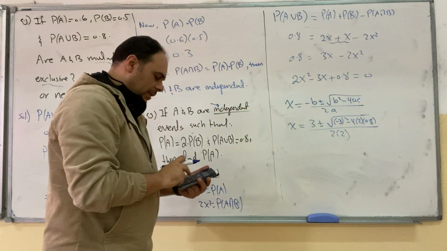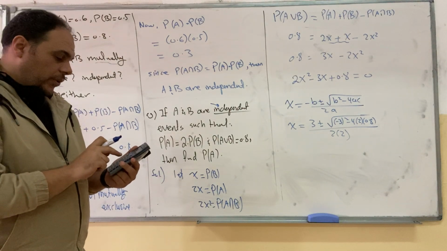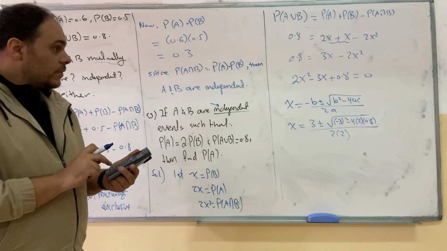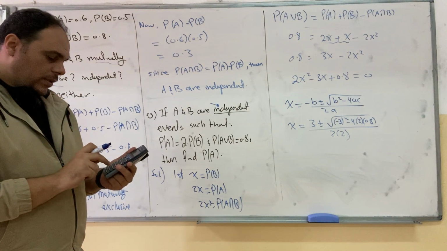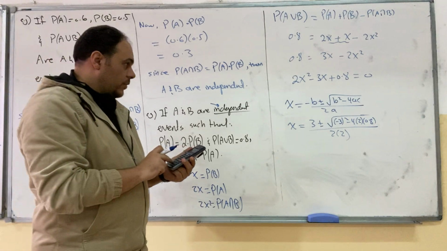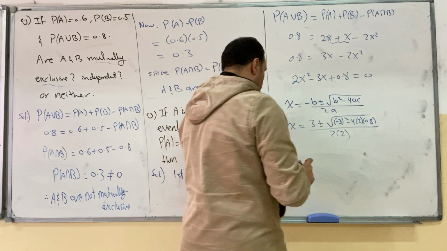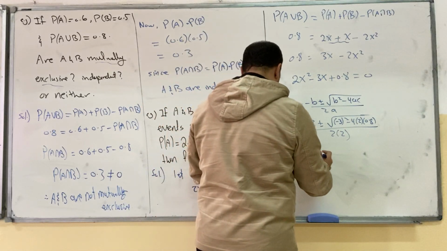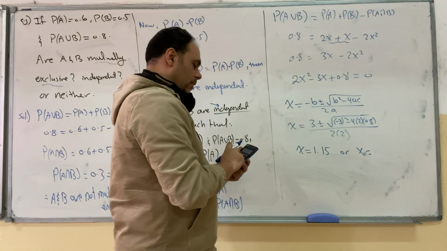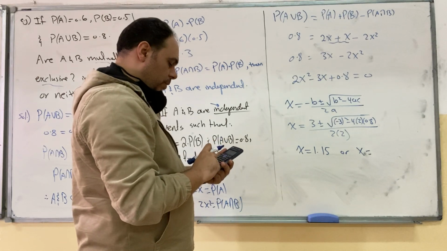All of you know this from school. So 3 plus square root of 9 minus 4 times 2 times 0.8, all over 2 times 2. The first value is 1.15, or x could be, using minus between them, 3 minus the root.